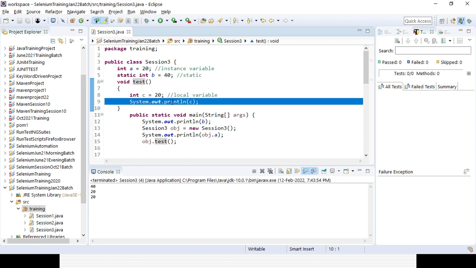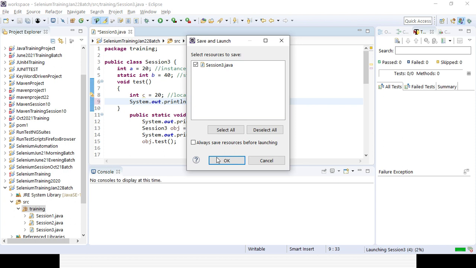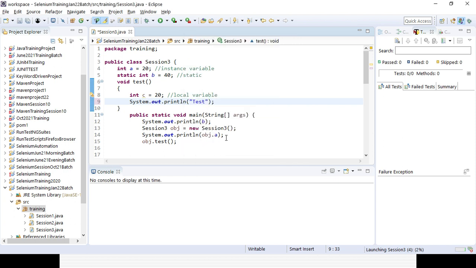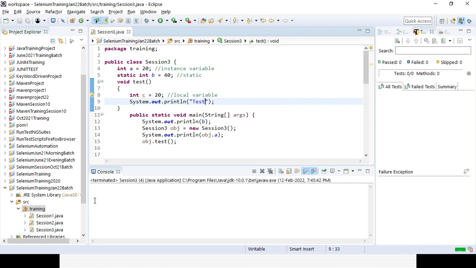This is the method's objective, to print the value of C. But if I don't want to print C, if I want to print something else, say I write test, it will give me test, not the value of C. Just for reference, I have tried it this way. You can see now it prints the value of C only, not the value of 20. Got it?